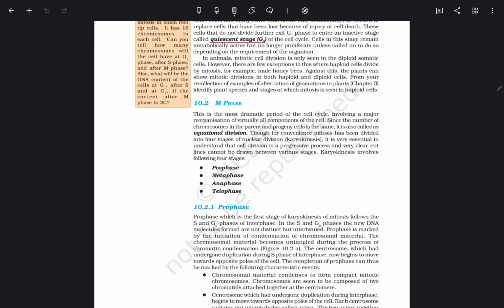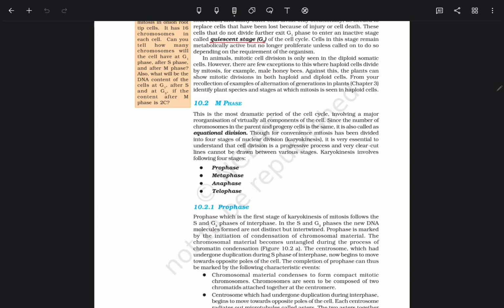M phase. M phase is the most dramatic period of the cell cycle, including a major reorganization of virtually all components of the cell. Since the number of chromosomes in the parent and the progeny cells is the same, it is called equational division. Here both the chromosome and progeny number are the same. So this is called equational division.